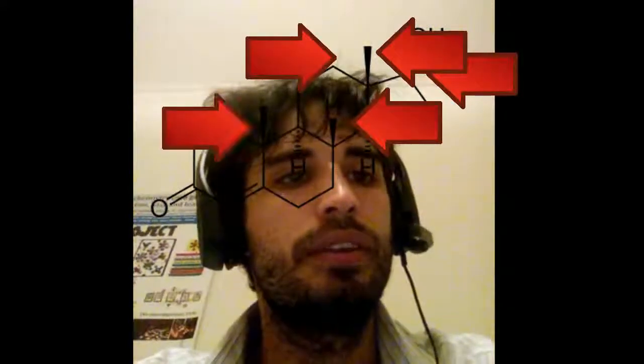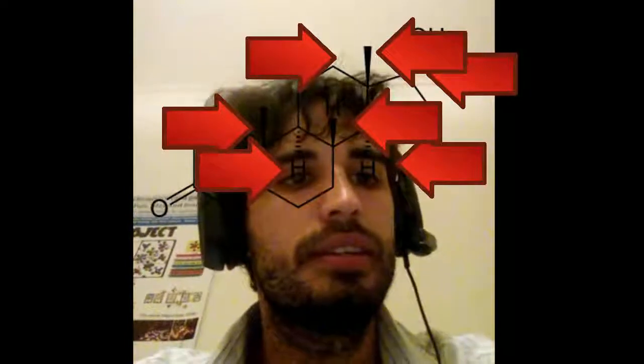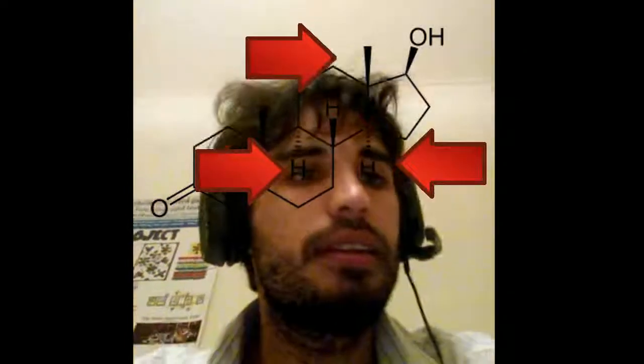This type of structure is interesting in chemistry. Further, testosterone has 1, 2, 3, 4, 5, 6, and 7 chiral carbons, which are the little triangles over here.